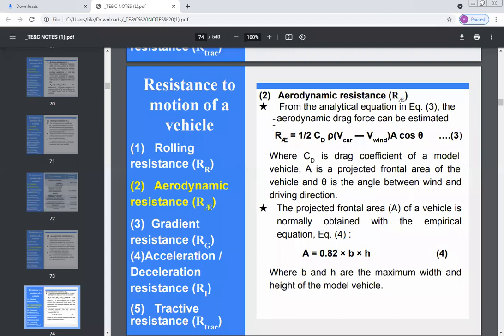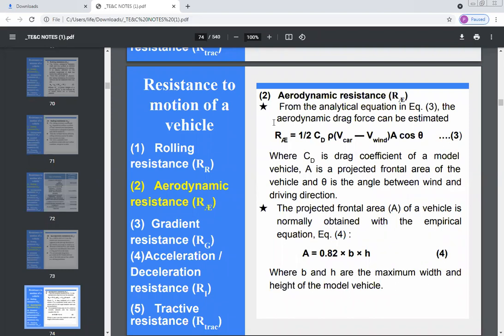Here CD is the drag coefficient of the vehicle, A is the projected frontal area of the vehicle, and theta is the angle between wind and driving direction.